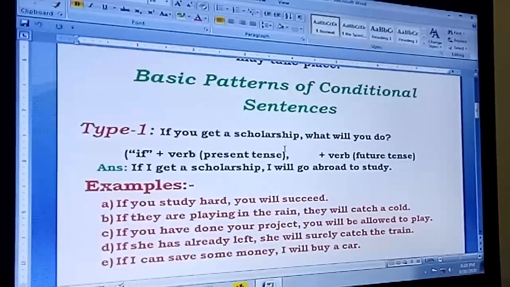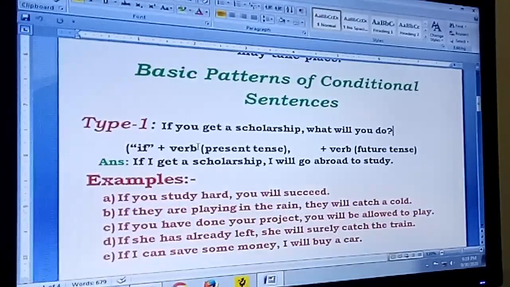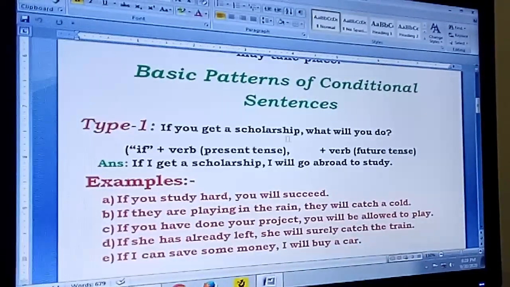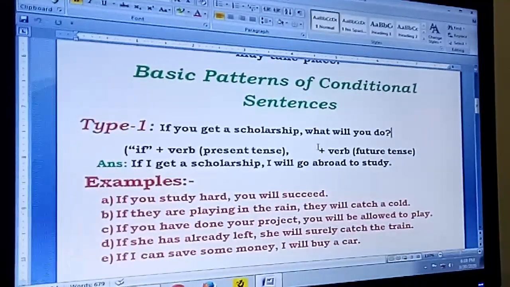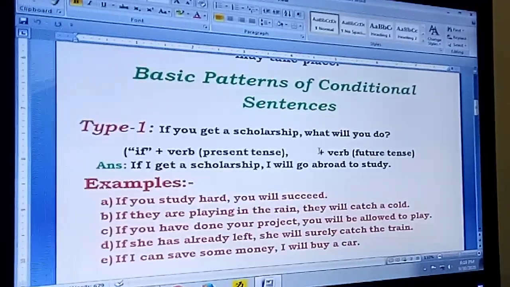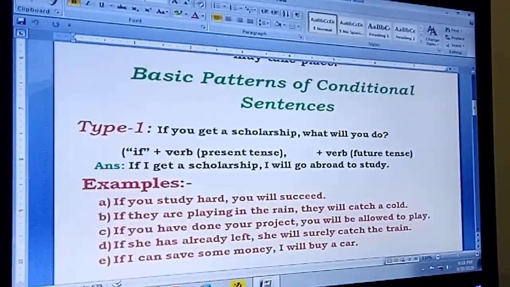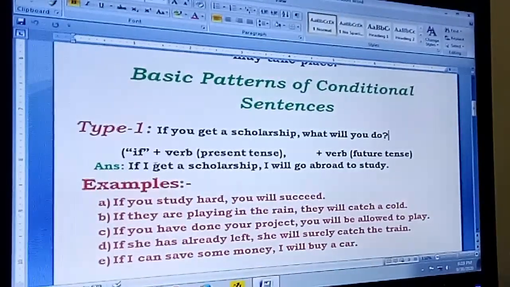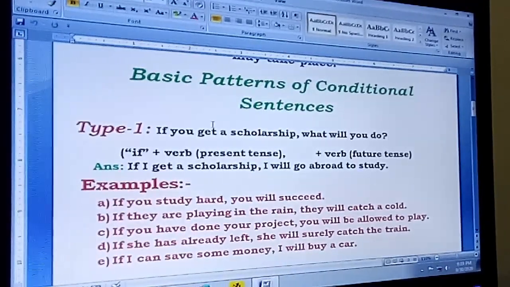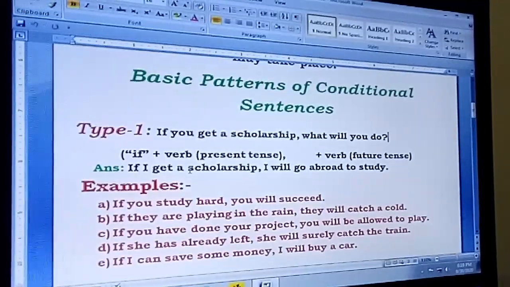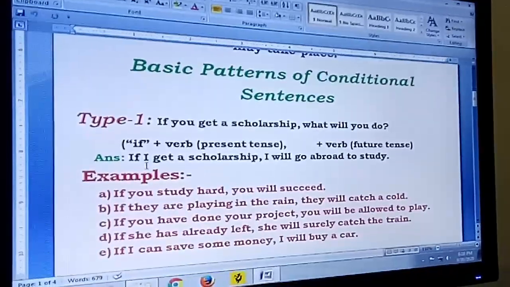If you get a scholarship, so that is the pattern of the first sentence, if plus verb with a present tense, simple present. Now, what will you do? The second part is simple future. Future tense, verb will do. And what is the answer like? If I get a scholarship, I will go abroad to study. Now, there is no question answer here. It is just like we are giving a reply to this question in the same pattern.